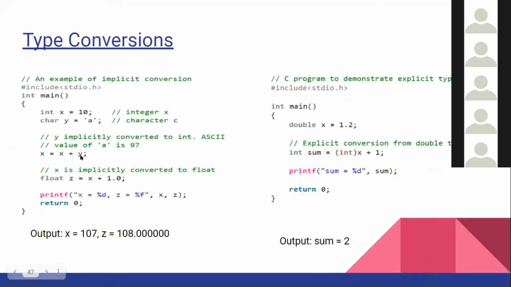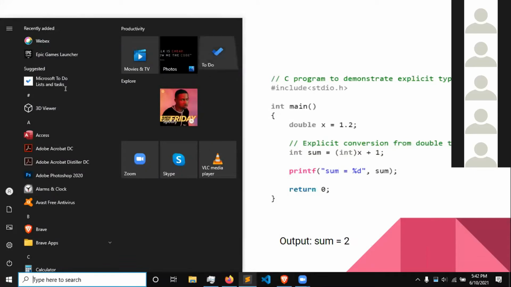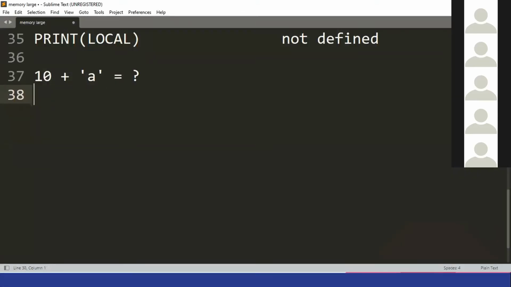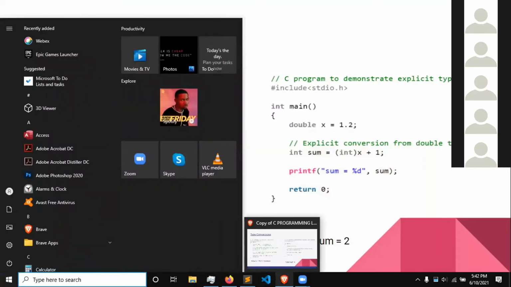The compiler converts this y value according to the value of x. So what is the value of x? 10. 10 is an integer, right? And a is a character. So we have something called ASCII values. Have you ever heard of ASCII values? Yes, sir. American Standard.